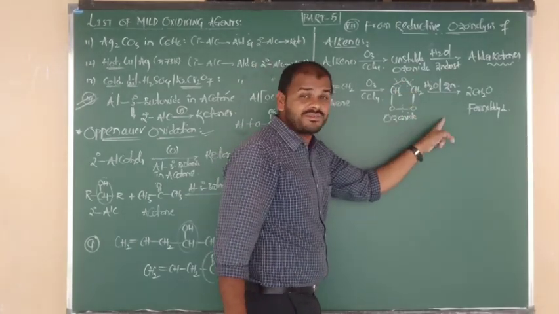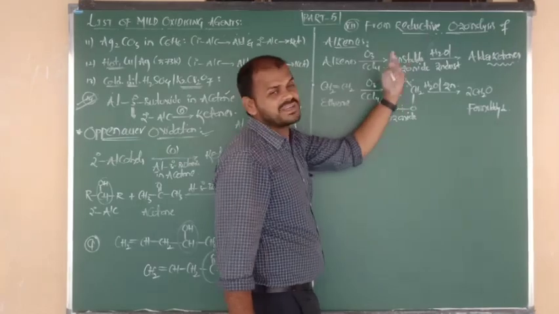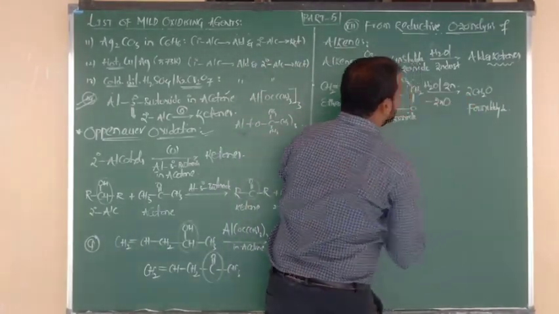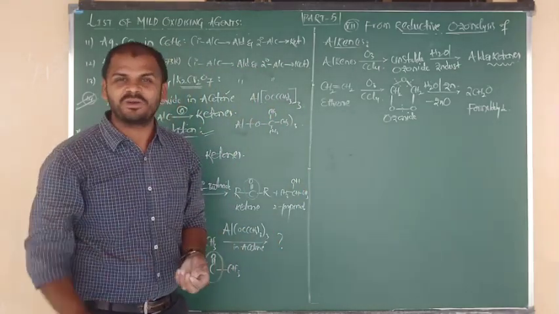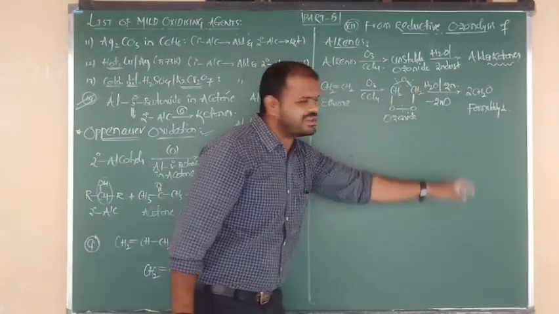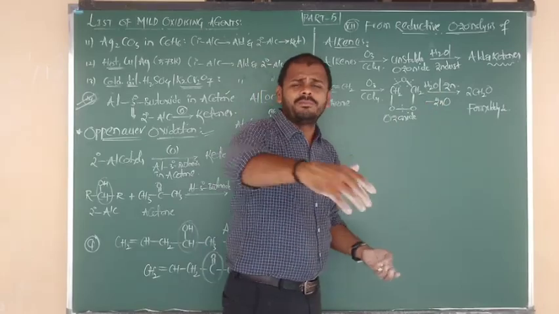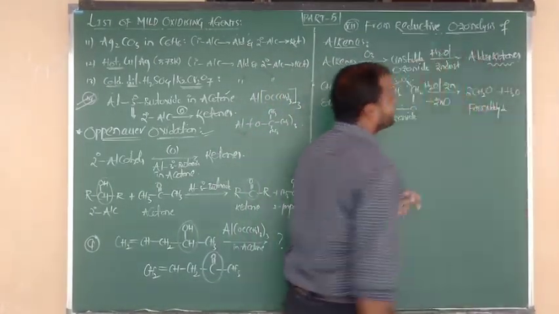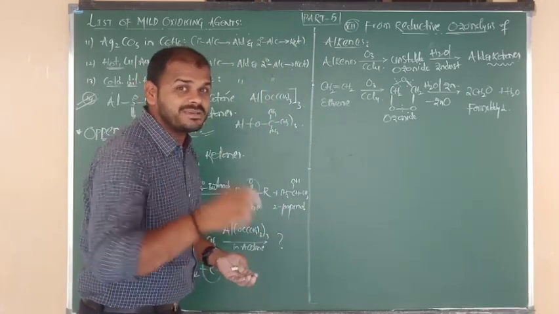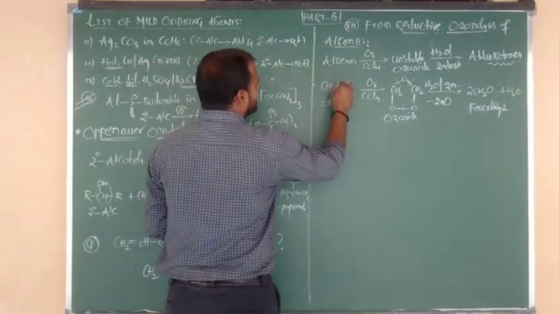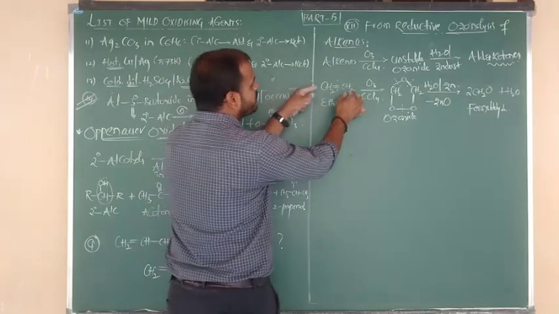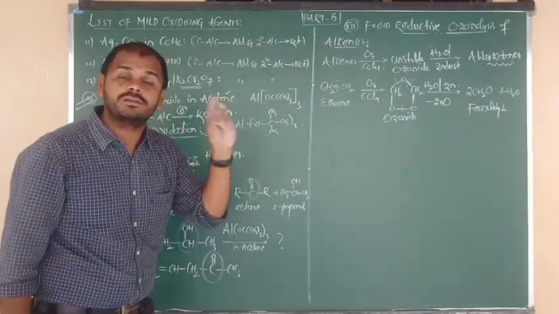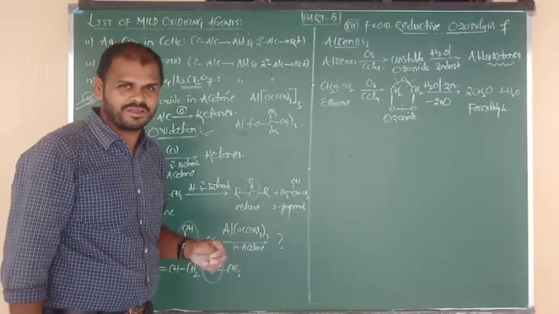The remaining free oxygen is taken by the zinc. So removal of oxygen occurred, that means reduction occurred. It is removed in the form of ZnO, zinc oxide. Zinc and O are removed in the form of ZnO. Again the water molecule will be eliminated as it is, H2O. And in short, how to say it? Just cut the double bond and on the 2 sides we have to write the oxygen: CH2O, CH2O. The product is formaldehyde. In that way we can write the short product. Don't need to write the entire mechanism.